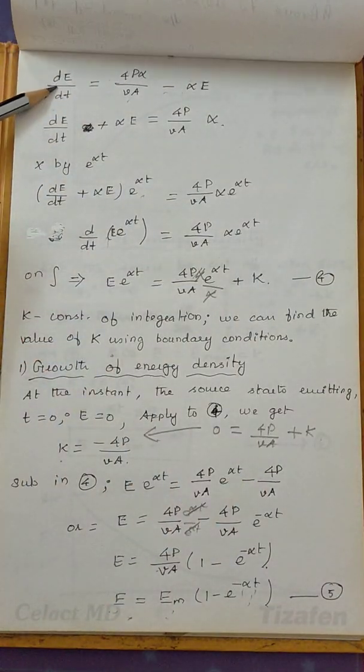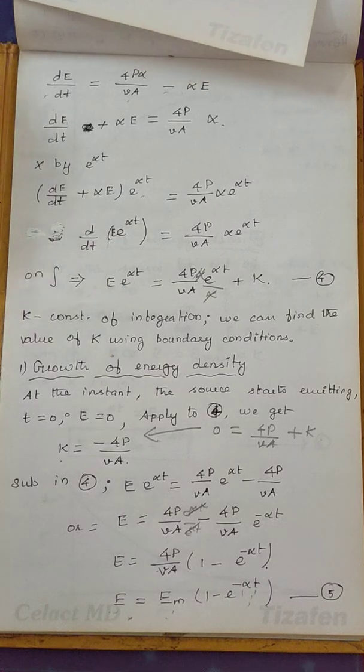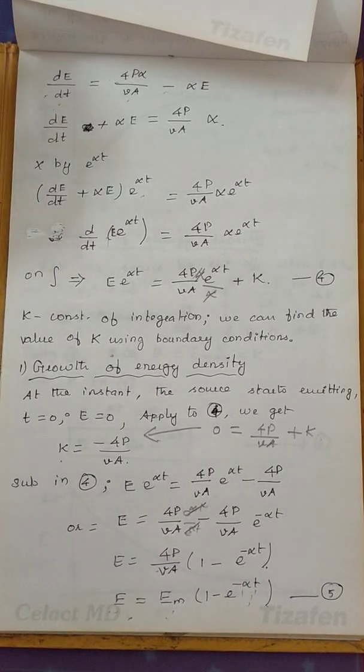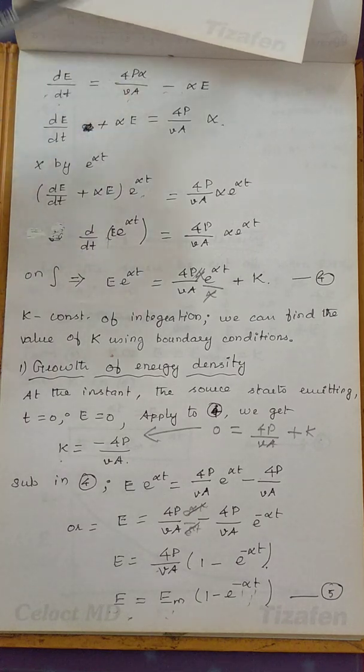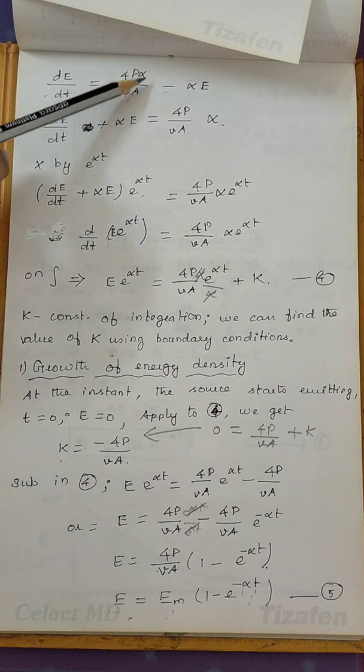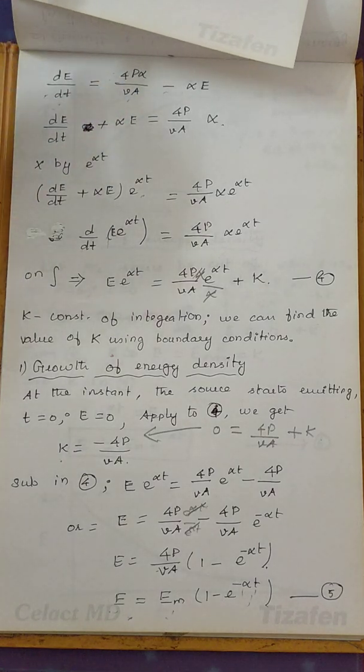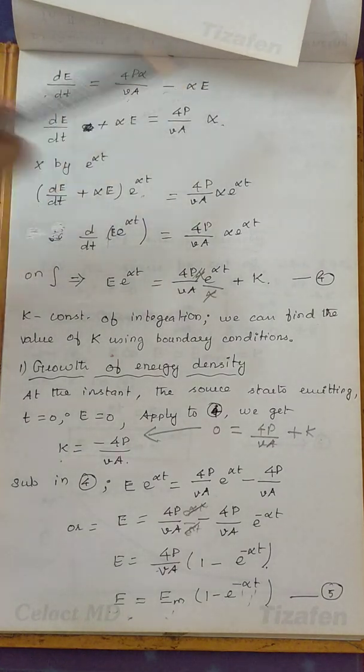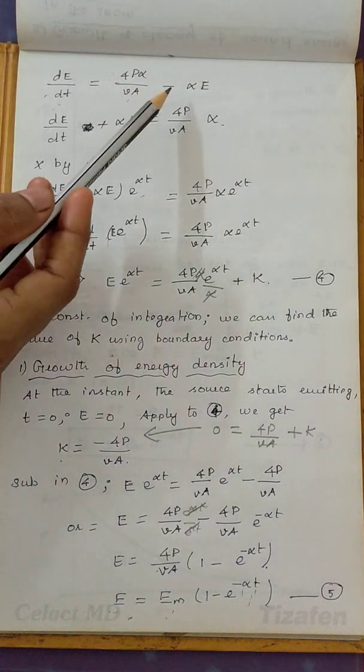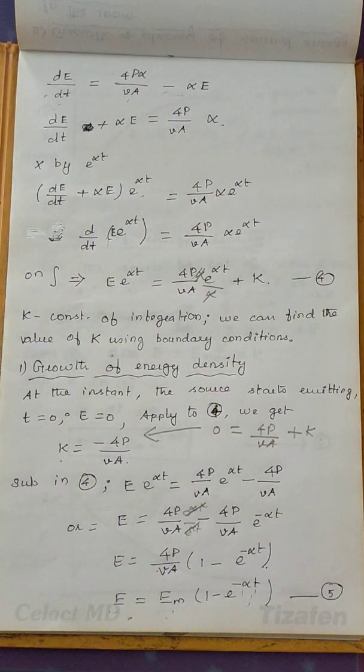Then dE by dt is equal to P into 1 by V. Just substitute the value of 1 by V here. So P into 1 by V minus alpha into E. Then just keep that minus alpha into E on the other side. So dE by dt plus alpha into E equals this.